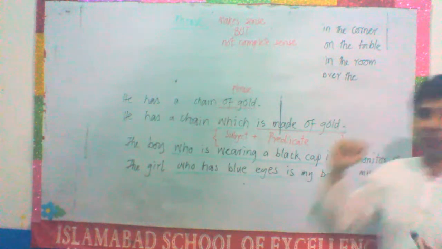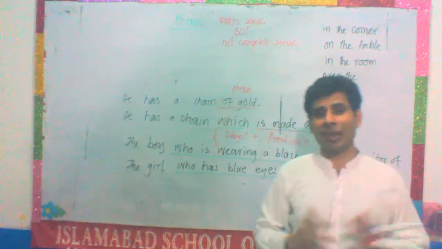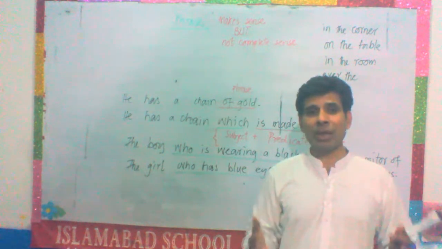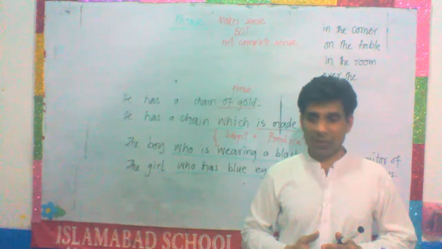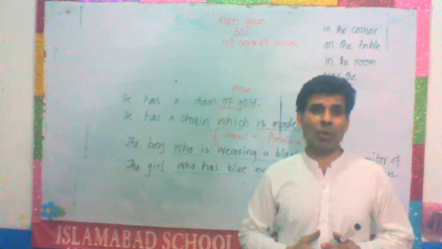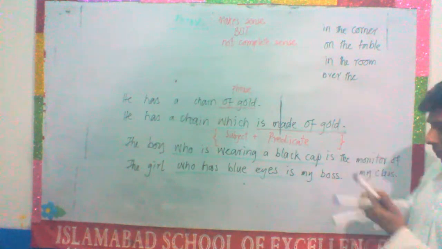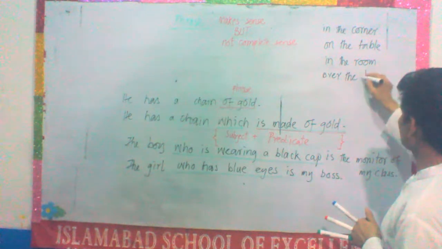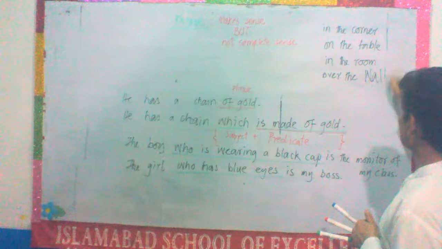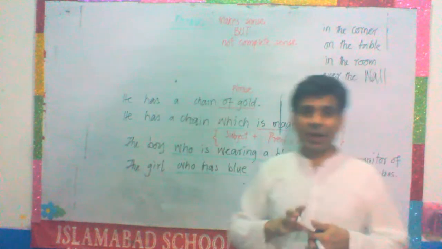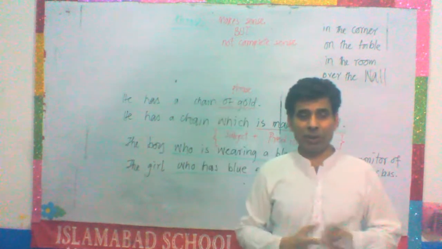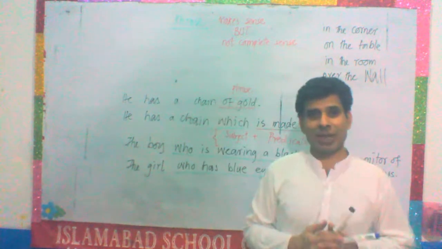Similarly, in the room. In the room makes sense, but not a complete sense. It makes a complete sense when you say, we are sitting in the room. There are chairs in the room. There are tables in the room. Over the bridge. Over the wall. A cat jumped over the wall. A dog jumped over the wall. Now, over the wall gives complete sense when it is used in a sentence.